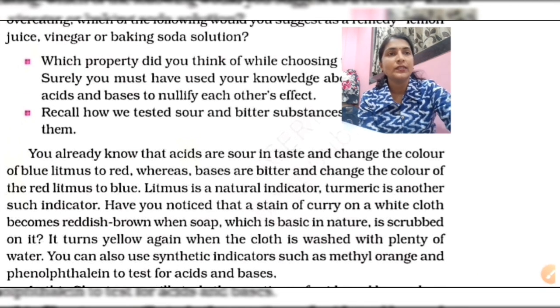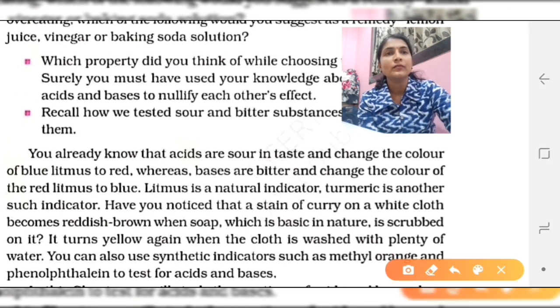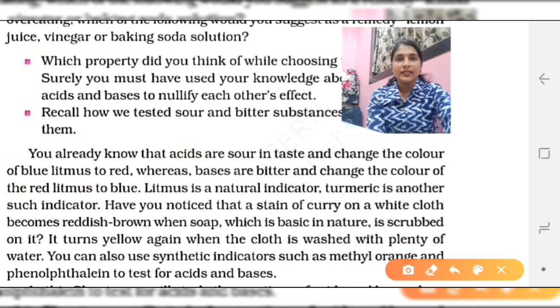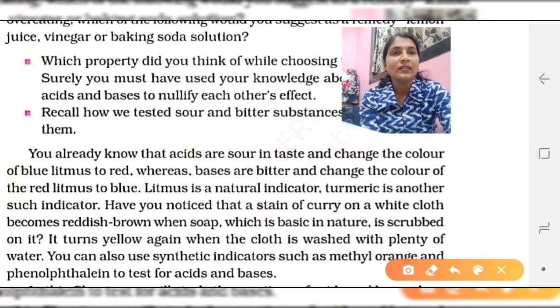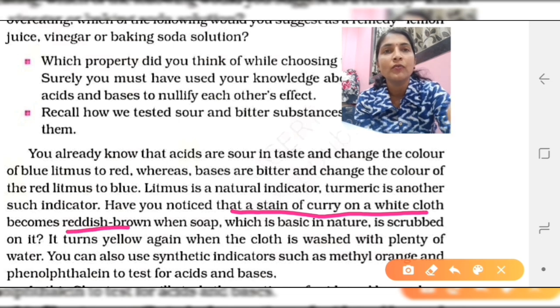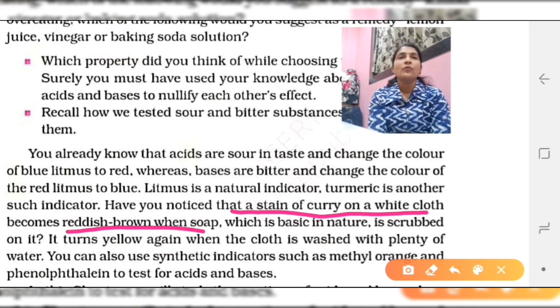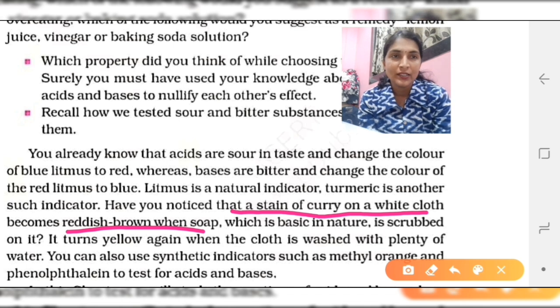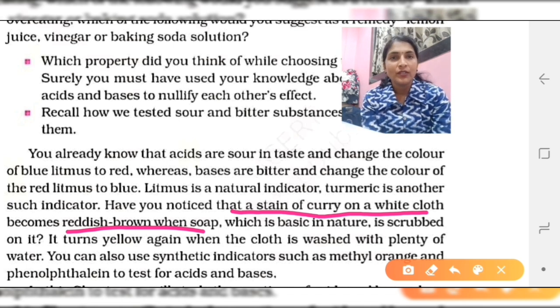Here you can see now. Litmus is a natural indicator, turmeric is another indicator. Have you noticed that the stain of curry on white cloth becomes reddish brown when soap, which is basic in nature, is scrubbed on it? It turns yellow again when the cloth is washed with plenty of water.